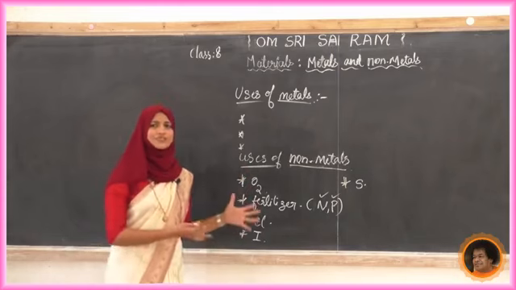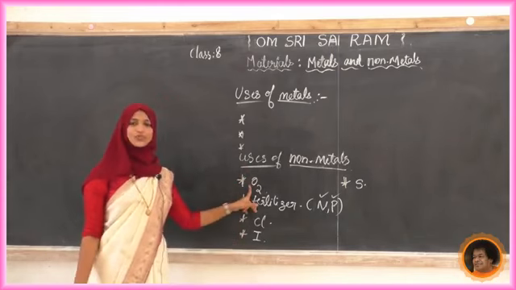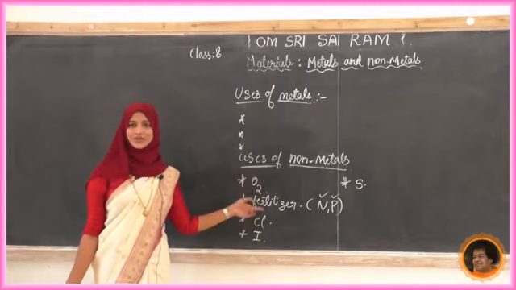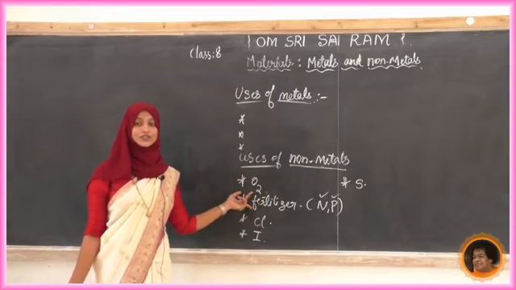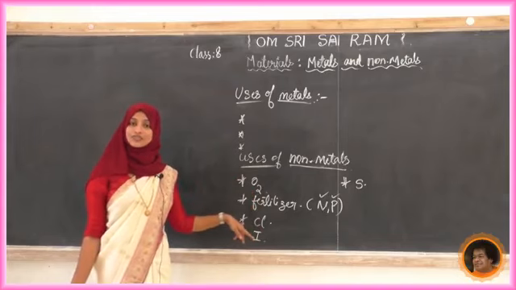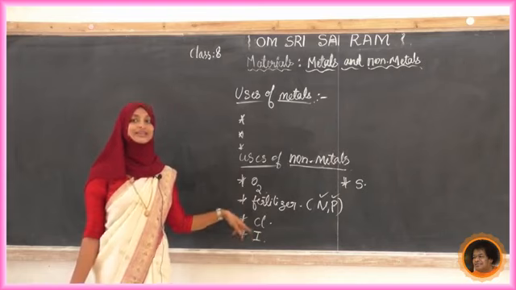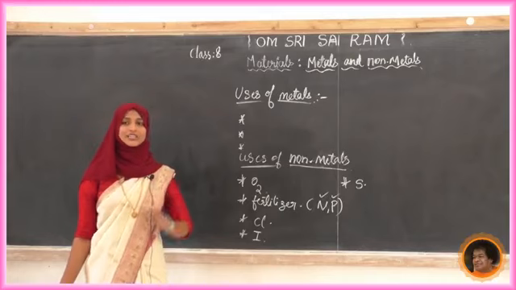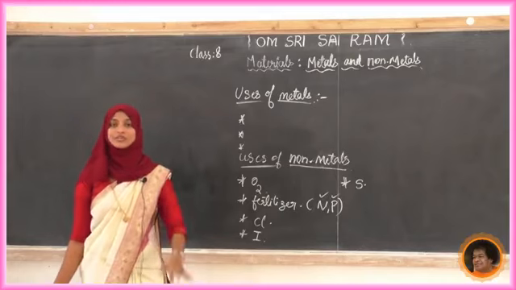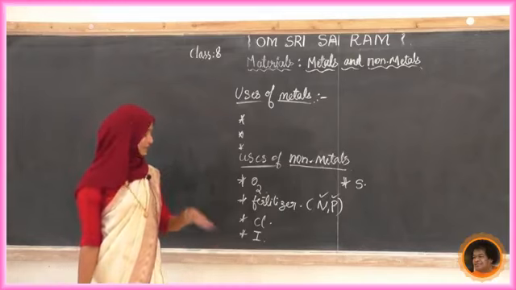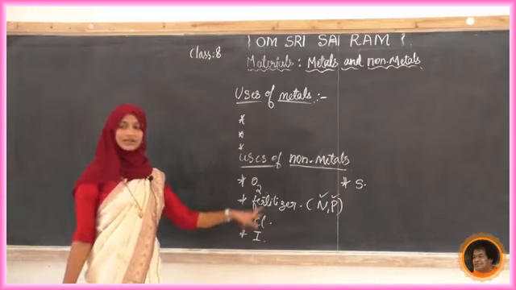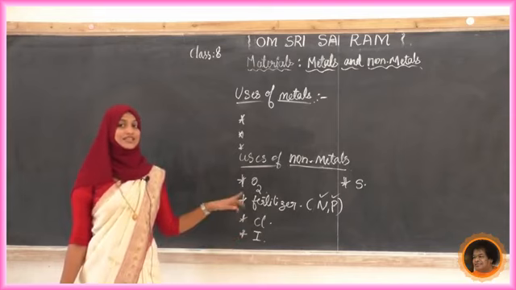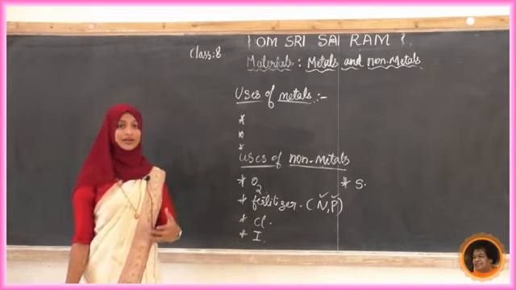These are some of the examples we have discussed. The essential non-metal is oxygen. Then, as fertilizer, we are using nitrogen and phosphorus. As water purification, we are using chlorine. Chlorine is present in bleaching powder, etc., which are water purifying methods, so we use that in our daily life. Then antiseptic, that is a purple colored one, which we apply on wounds and so on.